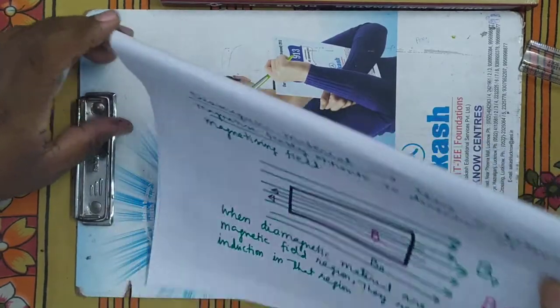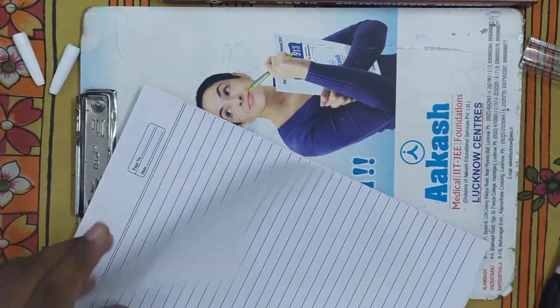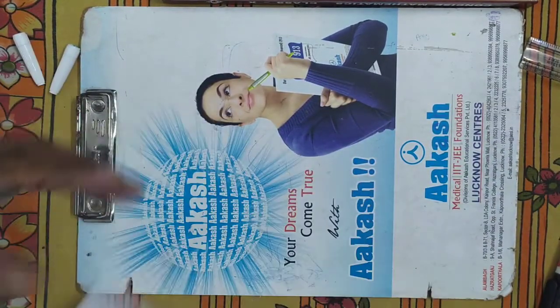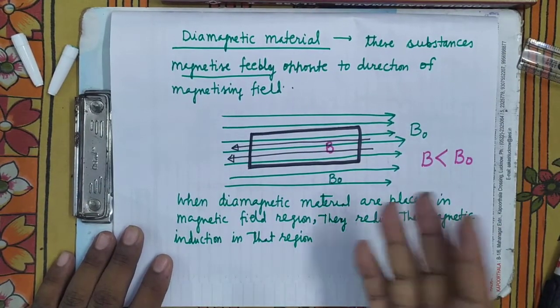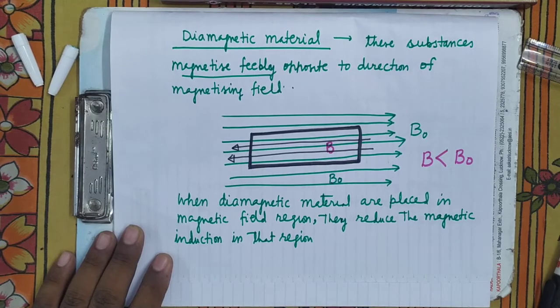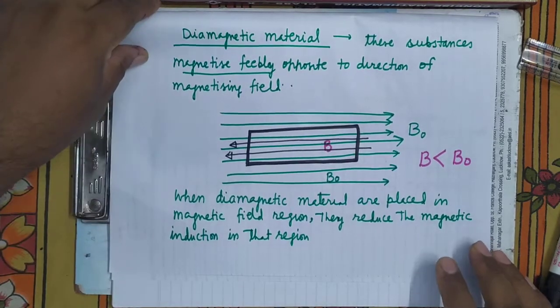Now see here, paramagnetic material. What are the examples of diamagnetic material? I have already told you that bismuth, zinc, copper, silver are the examples of diamagnetic material. Is it clear? These are the examples of diamagnetic material.